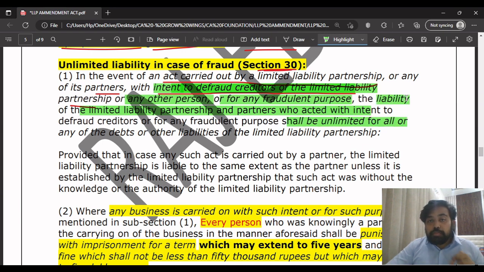The liability of such LLP as well as partners will be unlimited for all or any of the debts or other liabilities of the LLP.